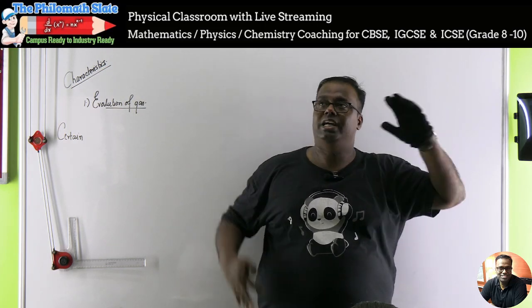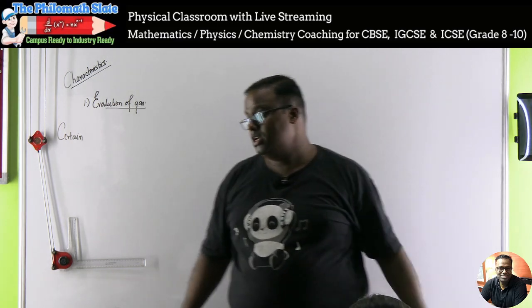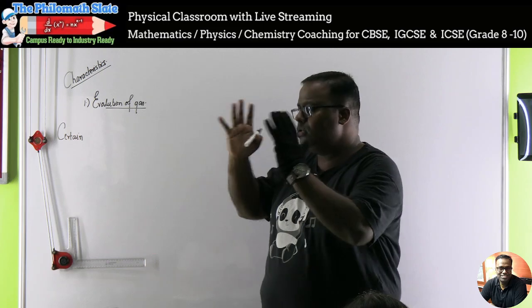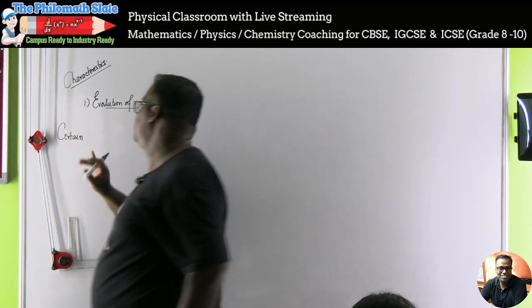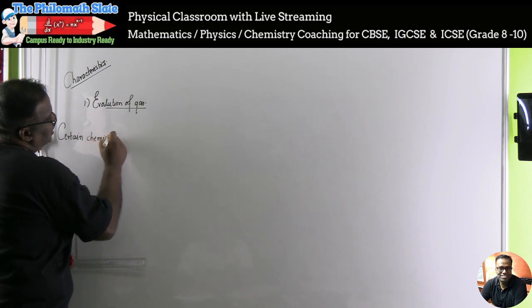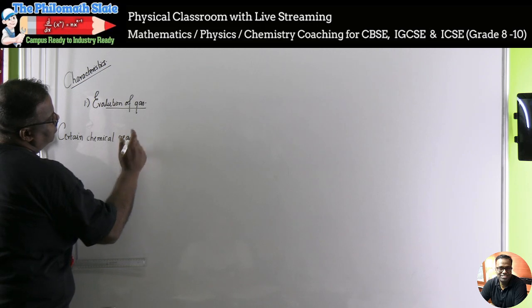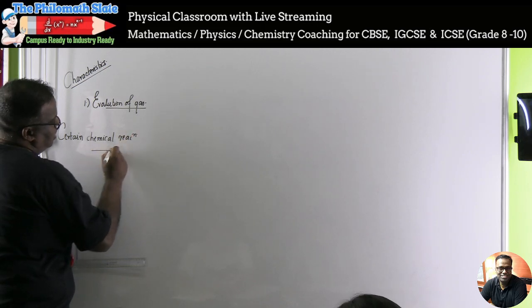But the entire gamut of chemical reactions are not limited to only these. So we should have some chemistry oriented characteristics. So one of the characteristics is evolution of gas. So we'll say certain chemical reactions are characterized.